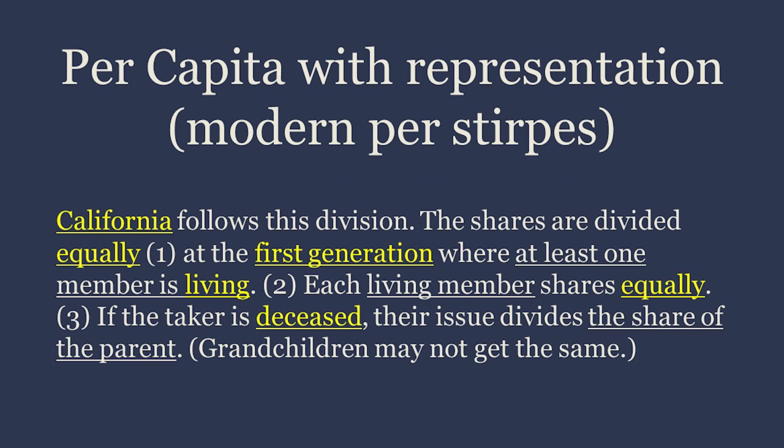Per capita with representation. Modern per stirpes. California follows this division. The shares are divided equally: 1. at the first generation where at least one member is living, 2. each living member shares equally, 3. if the taker is deceased, their issue divides the share of the parent.